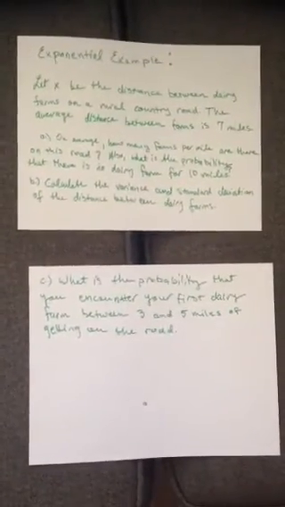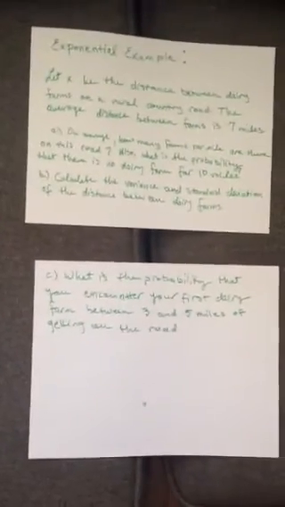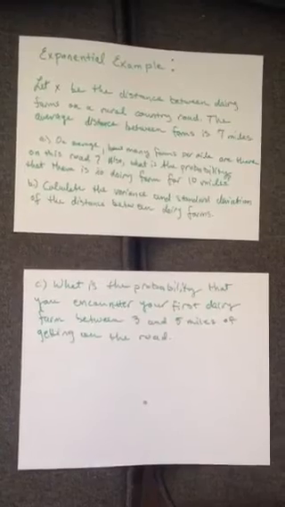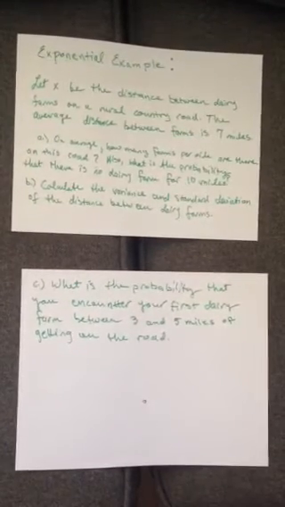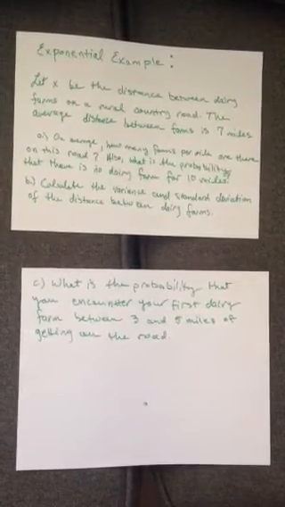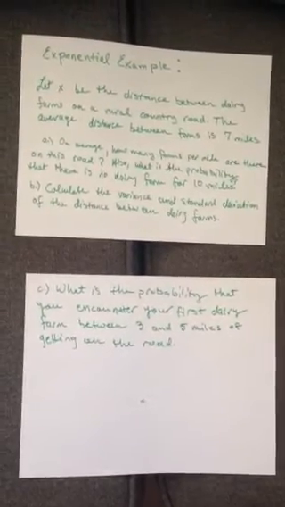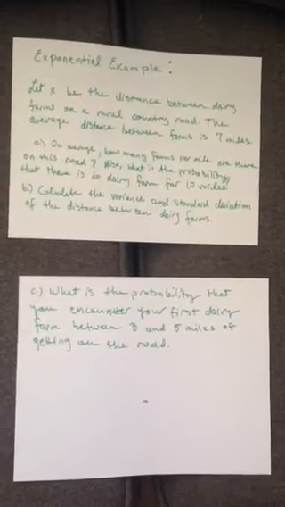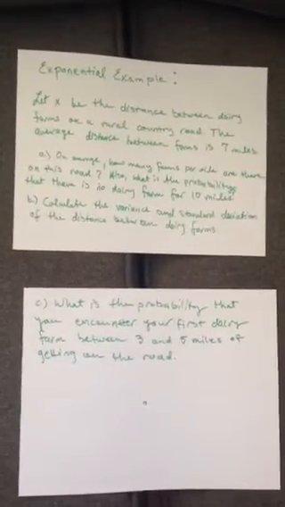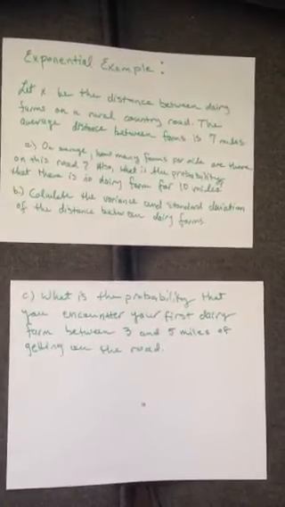Next, we'll do an exponential example. Now for our exponential distribution example. Let x be the distance between dairy farms on a rural country road. The average distance between dairy farms on this road is 7 miles. For A, on average, how many farms per mile are there on this road? Also, what is the probability that there are no dairy farms for 10 miles? For B, we'd like you to calculate the variance and standard deviation of the distance between dairy farms.